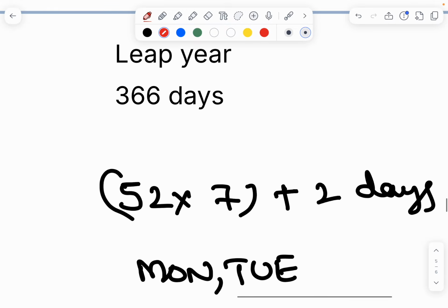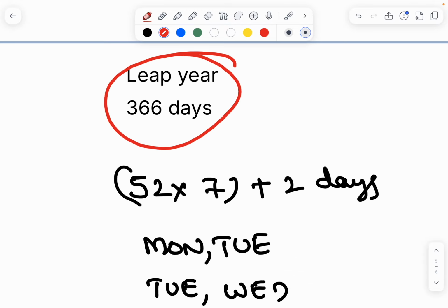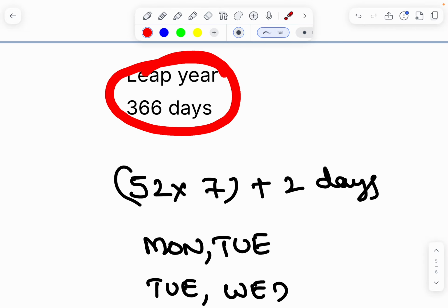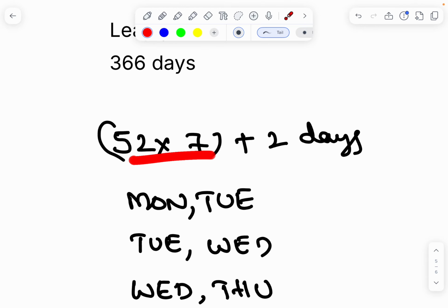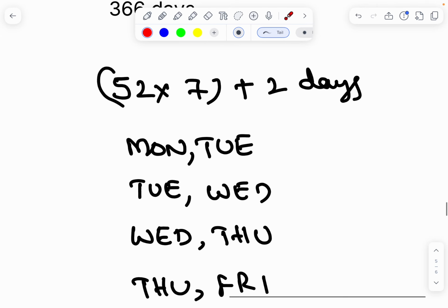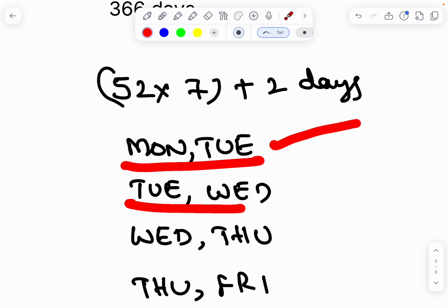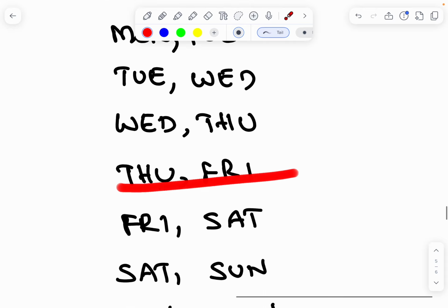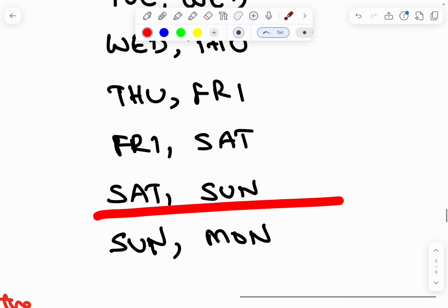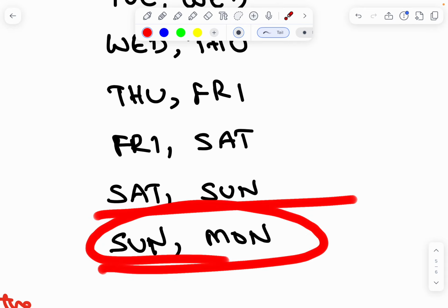Okay. Leap year, 366 days. 52 into 7 plus 2 days. The 2 days must be Monday-Tuesday, Tuesday-Wednesday, Wednesday-Thursday, Thursday-Friday, Friday-Saturday, Saturday-Sunday, or Sunday-Monday.